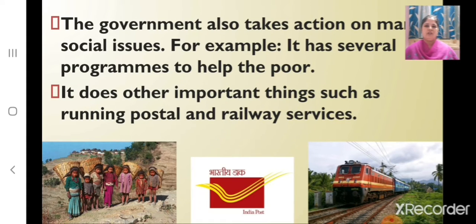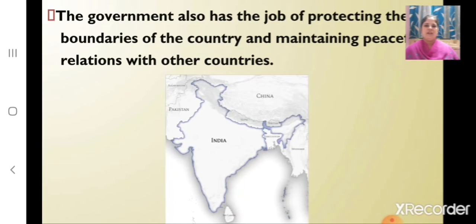And the government also takes action on many social issues. For example, it has several programs to help the poor, and it does other important things such as running postal and railway services. And the government also has the job of protecting the boundaries of the country and maintaining peaceful relations with other countries.